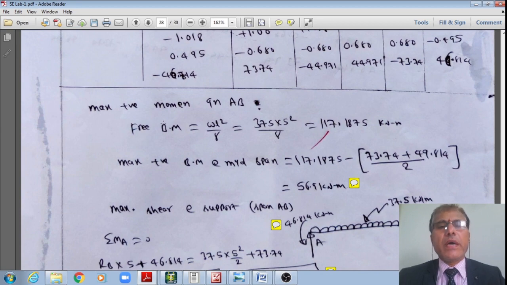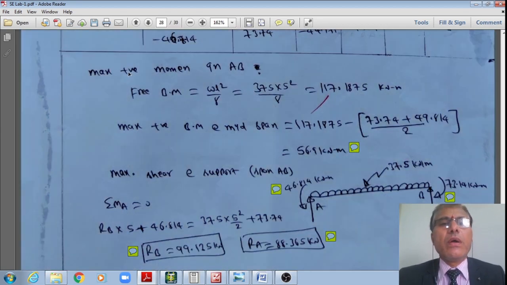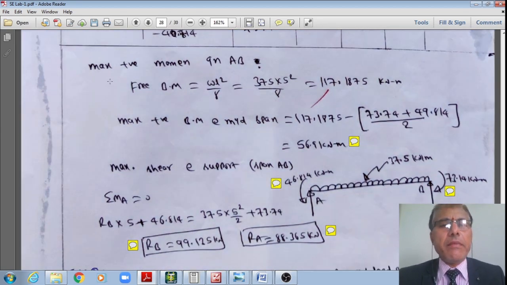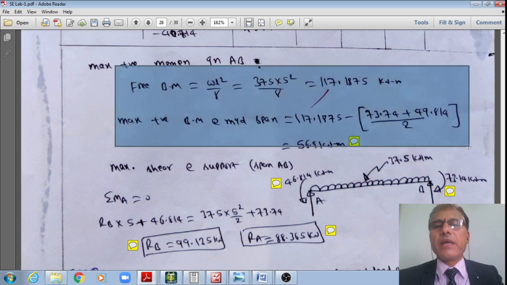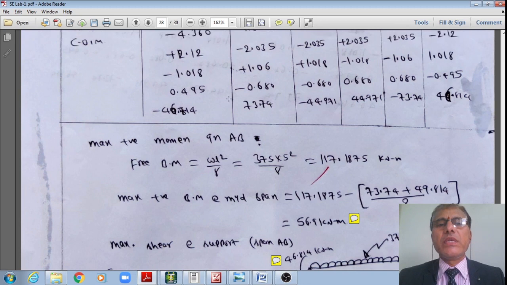Once I have this, my intention is to get the maximum positive moment in the span AB. Therefore, what is the free bending moment, assuming it is simply supported? The free maximum bending moment with simple supports is WL square by 8, 37.5 multiplied by 5 square divided by 8, which is 117.19 kilonewton meter. However, I already have this negative bending moment of 73.74.